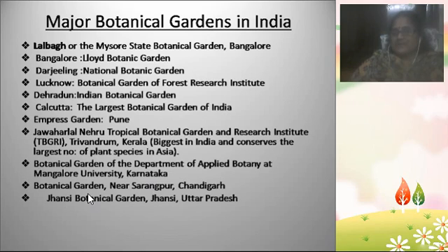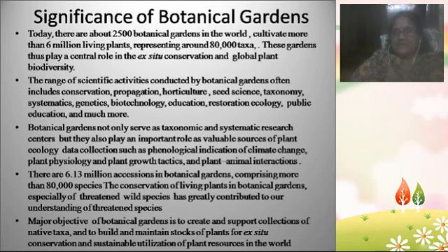The next one is the Botanical Garden near Saharanpur, and then the Jhansi Botanical Garden, located in Jhansi in Uttar Pradesh state. So these are the major and famous botanical gardens in India.